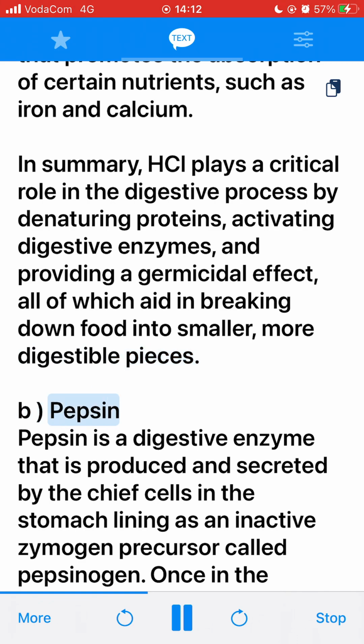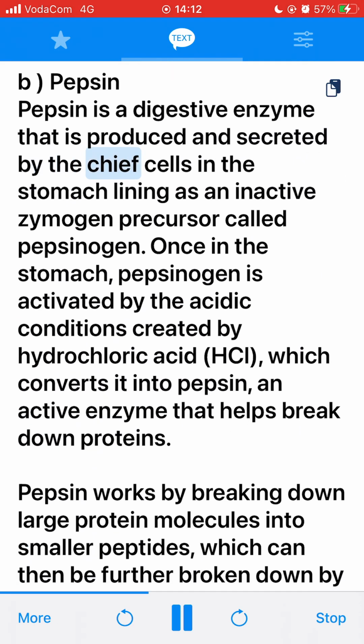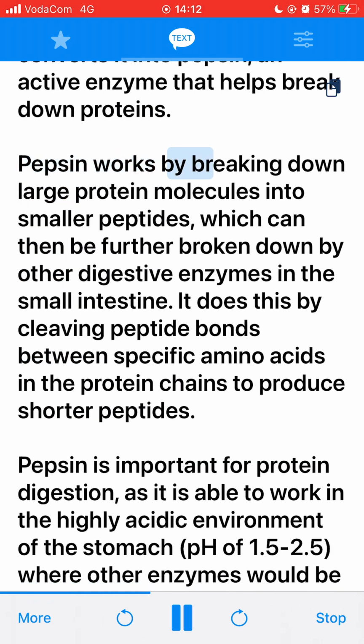B. Pepsin. Pepsin is a digestive enzyme that is produced and secreted by the chief cells in the stomach lining as an inactive zymogen precursor called pepsinogen. Once in the stomach, pepsinogen is activated by the acidic conditions created by hydrochloric acid, HCl, which converts it into pepsin, an active enzyme that helps break down proteins. Pepsin works by breaking down large protein molecules into smaller peptides, which can then be further broken down by other digestive enzymes in the small intestine.